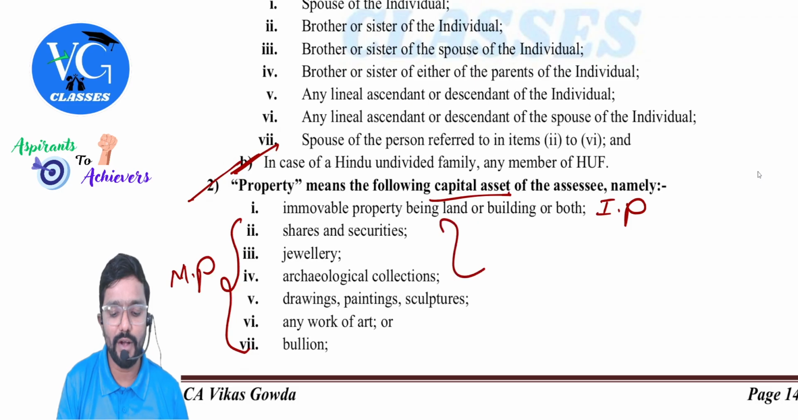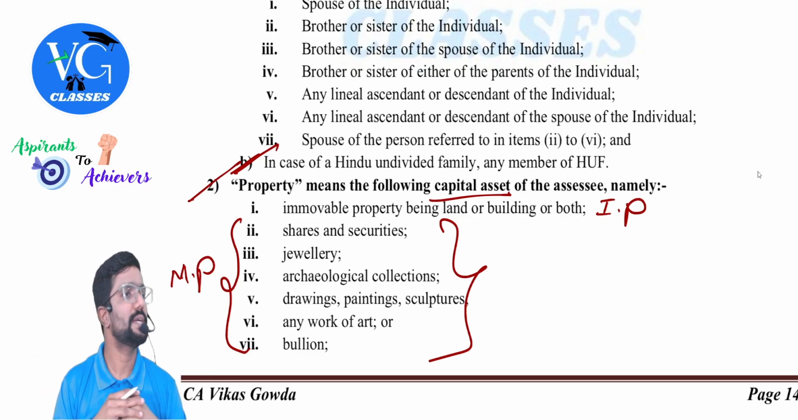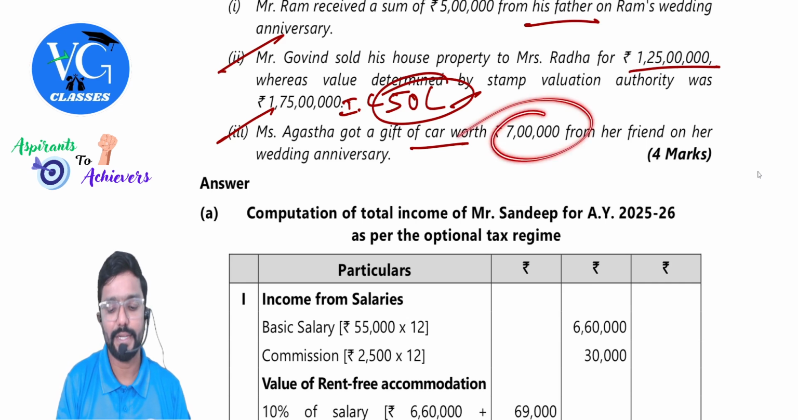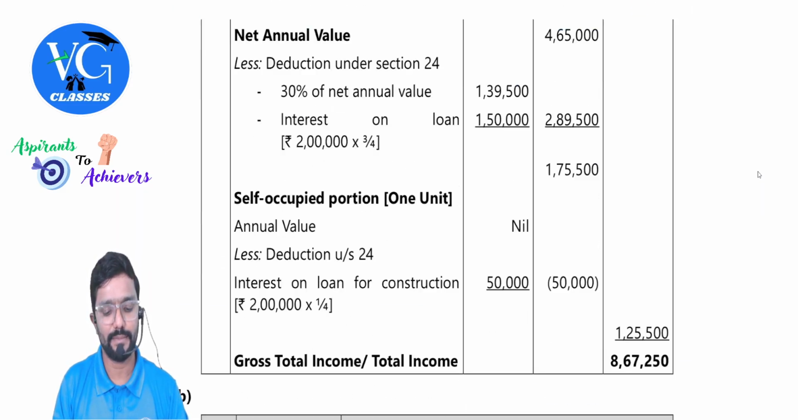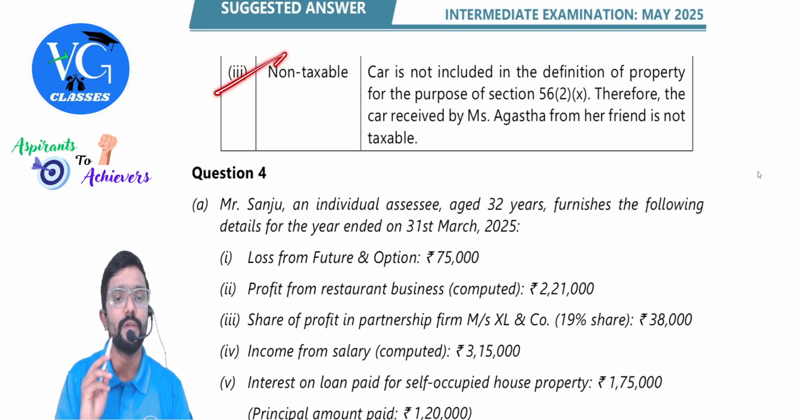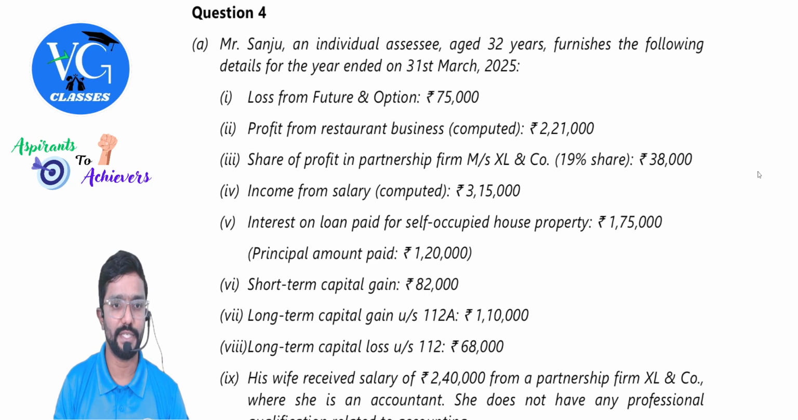So in this, is a car involved? No, sir. Car is not involved. So even though a car is received, even though the value is more than 50,000, is it taxable? No, sir. It is not taxable. Even though it is more than 50,000, still not taxable because it is not covered in the property definition for 56(2)(x). Non-taxable. Car is not included in the definition of property for the purpose of section 56(2)(x). Therefore, the car received by Miss Agastha from her friend is not taxable because a car is not a part of property.